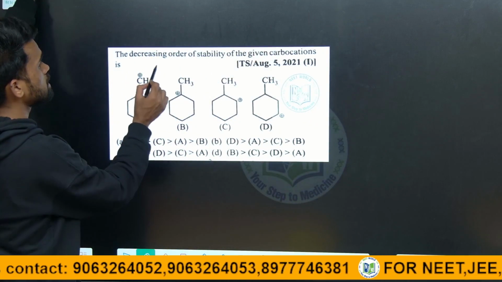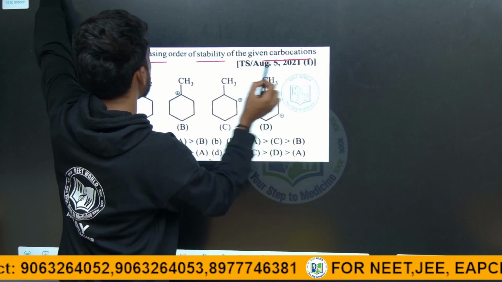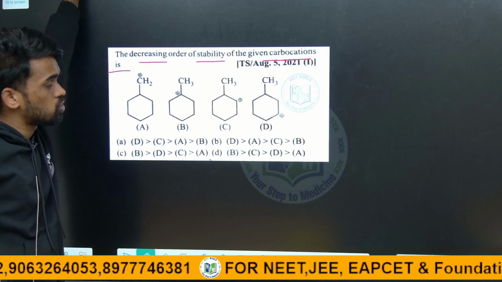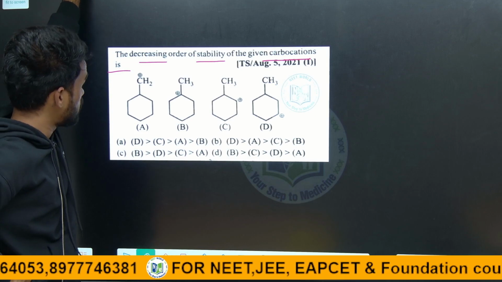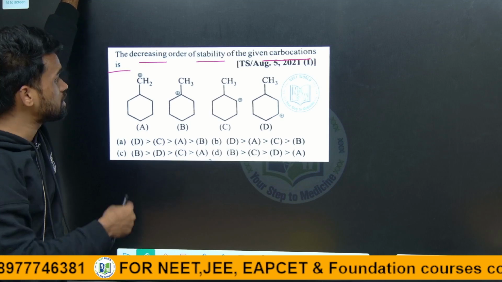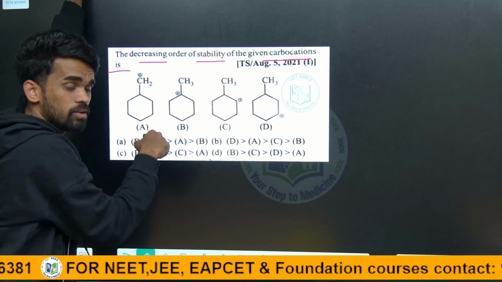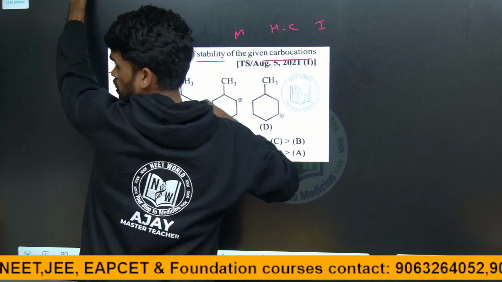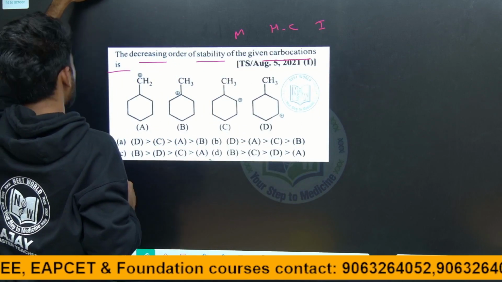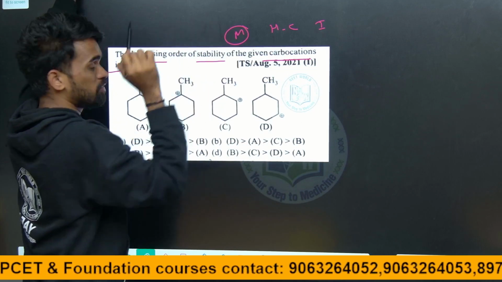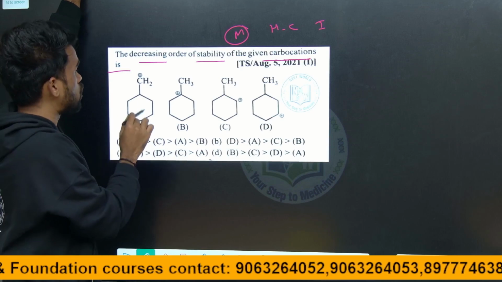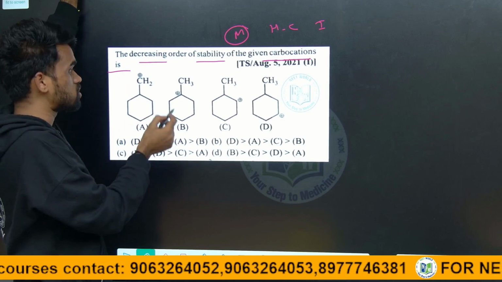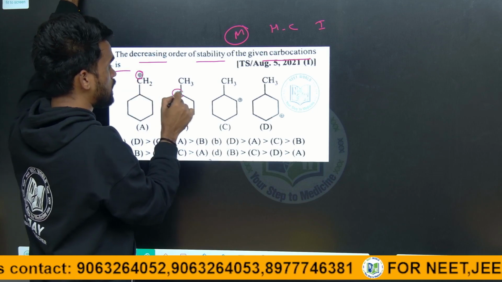Next, arrange the given carbocations in decreasing order of stability. So how can we identify the stability of carbocations? In order to answer this question, apply all 3 effects: mesomeric, hyperconjugation and inductive. Here, first, is there any possibility for mesomeric effect? No, because there are no conjugative positions. I mean, there are no pi electrons or non-bonding electrons to stabilize this carbocation, right?